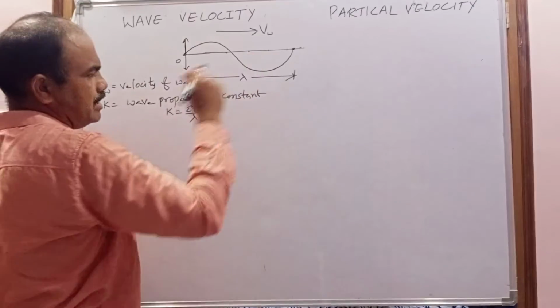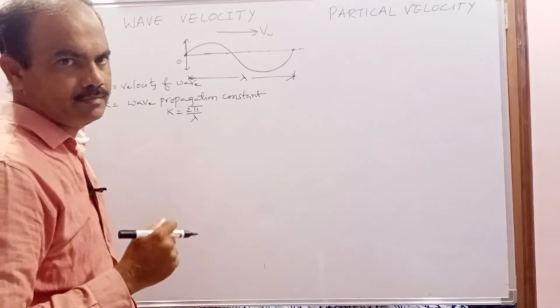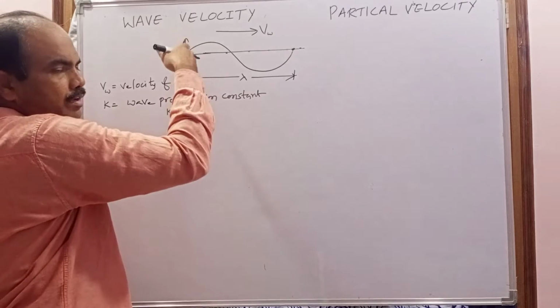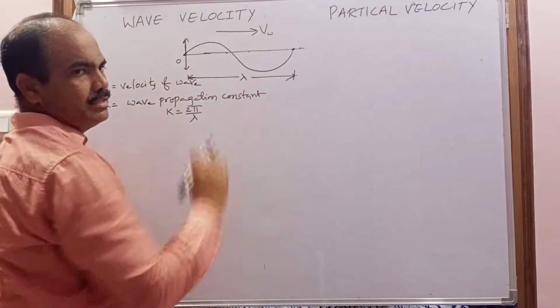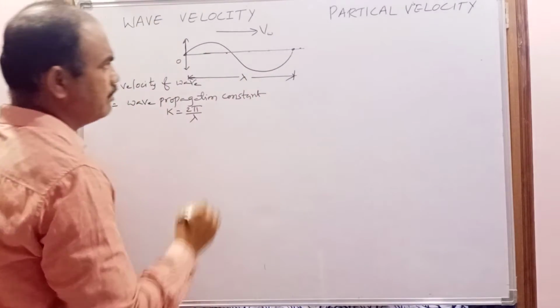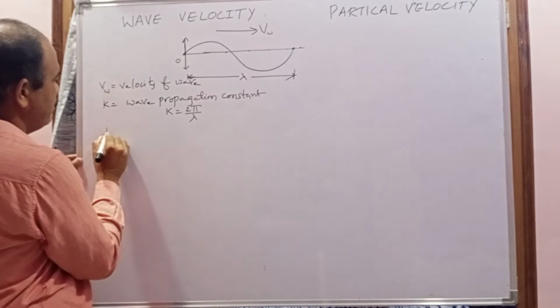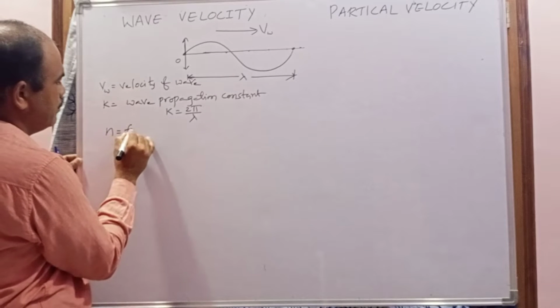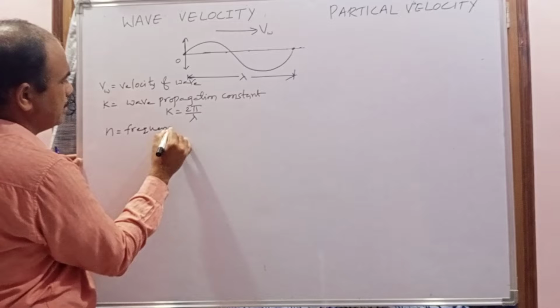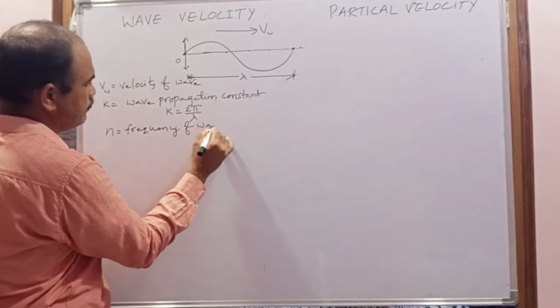And this wave also has some frequency. The frequency of the vibrating particle is the same as the frequency of the wave. Let us consider the frequency of the wave is n. n is nothing but the frequency of the wave.